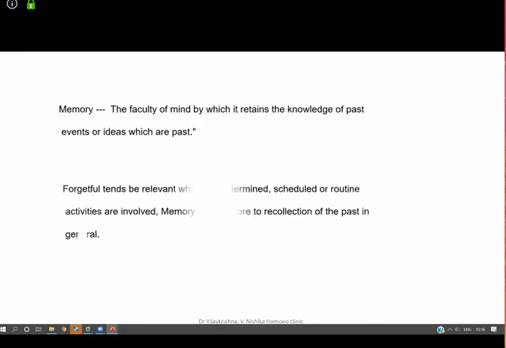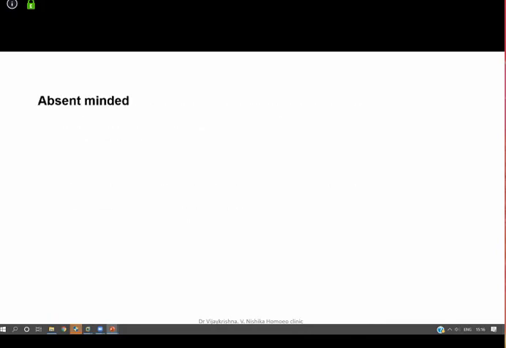Now memory, we have just discussed this, so I'll skip this slide. Now another very important rubric, slowly we are going higher. The other important rubric that comes up from poor intellect is absent-mindedness. Somebody had already contributed this when the question was raised.